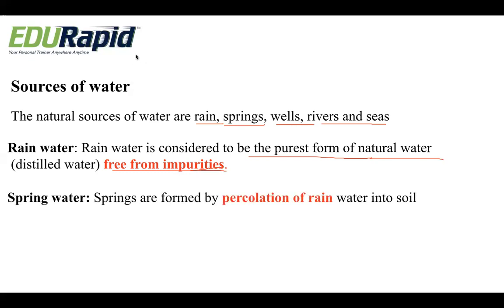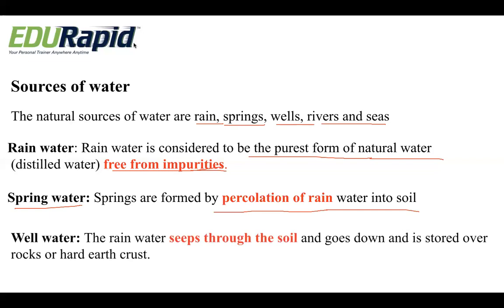Secondly, we have spring water. Springs are formed by the percolation of rainwater into the soil. Whenever the rainwater penetrates deep into the soil, it results in the formation of spring water. Thirdly, we have well water. The rainwater seeps through the soil and goes down and is stored over rocks or hard earth crust, which results in the formation of well water.